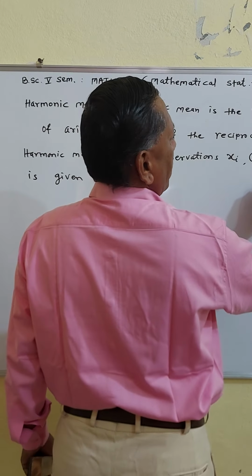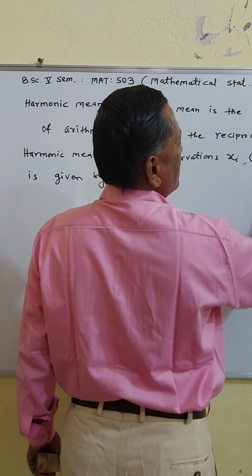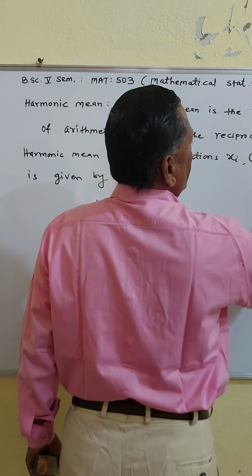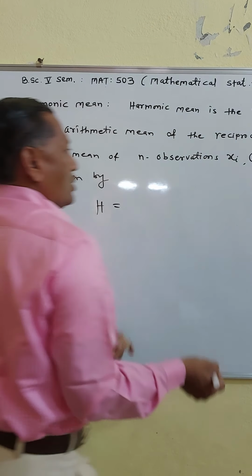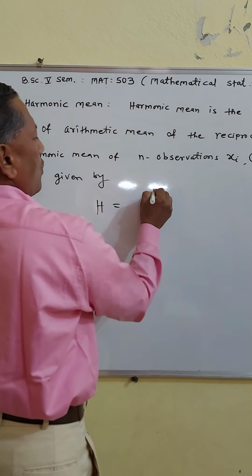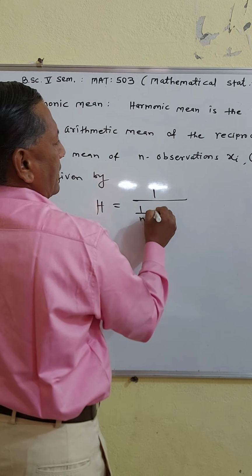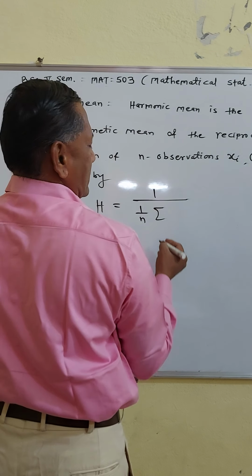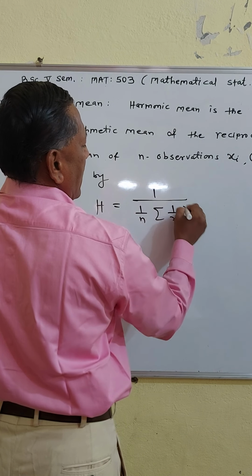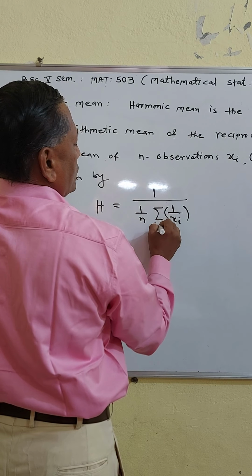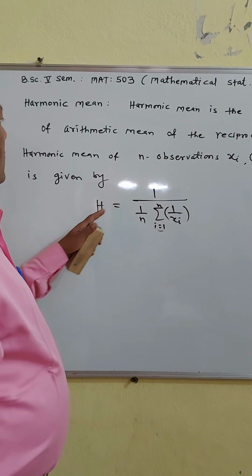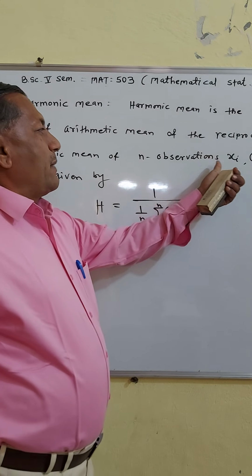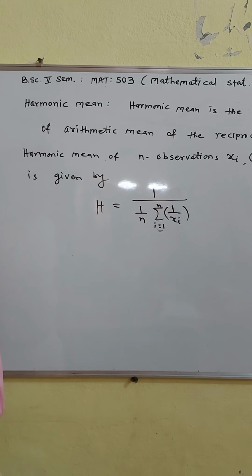Now you know that arithmetic mean is x bar equal to 1 upon n summation of xi, i going from 1 to n, if xi are the n observations. So the reciprocal of the arithmetic mean means 1 upon n into summation of the reciprocal of the values. Values means here variables xi, 1 upon xi, i going from 1 to n. So this is the formula of harmonic mean in case of variables xi, or in case of ungrouped data.